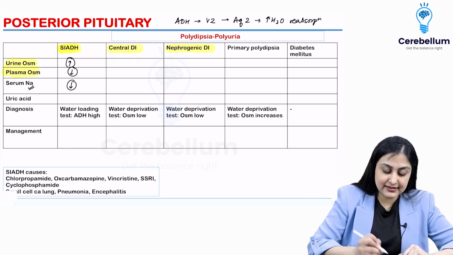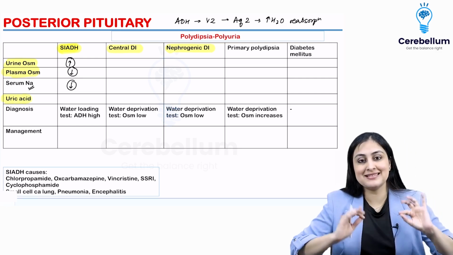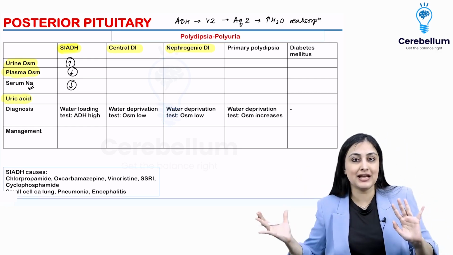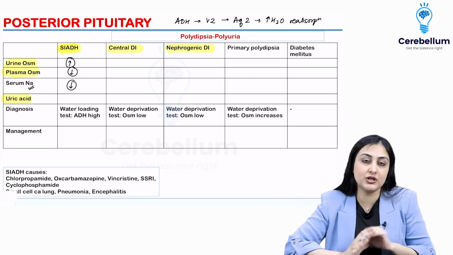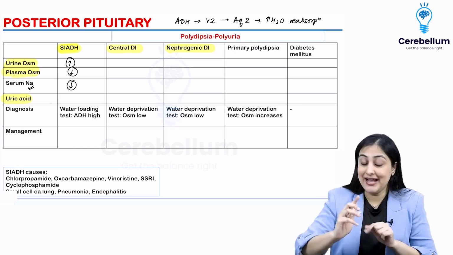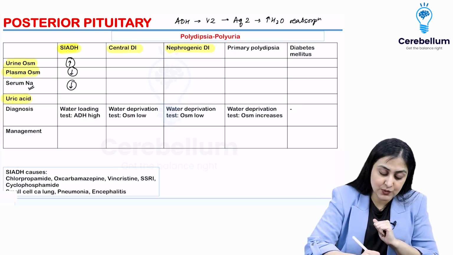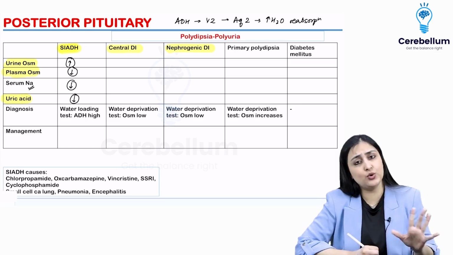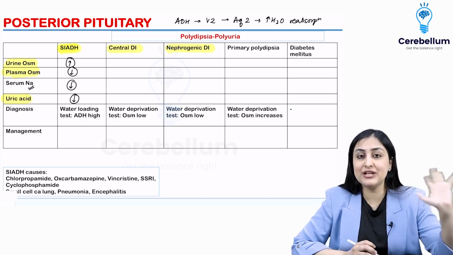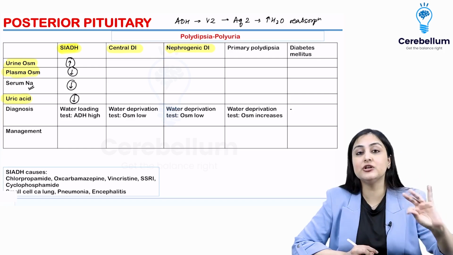And one secret I'm going to tell you here is that ADH and uric acid levels are inversely proportional. This is very, very important. So in SIADH, ADH is high. So what happens to uric acid? It's going to be low. Just remember this. It doesn't really help you in SIADH, but I'll tell you where this will be really useful.